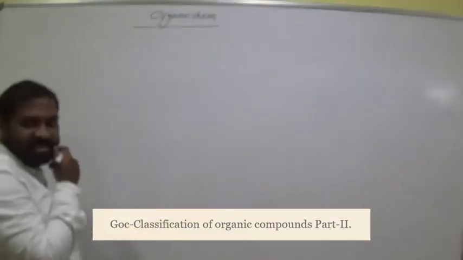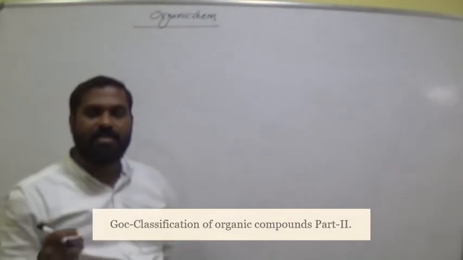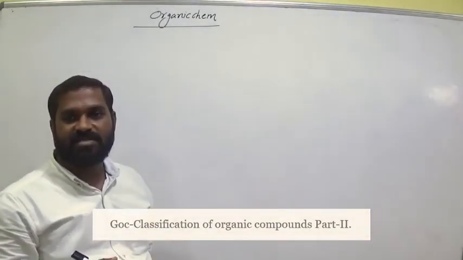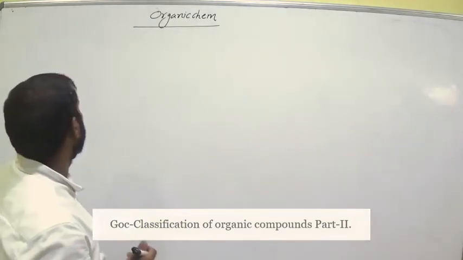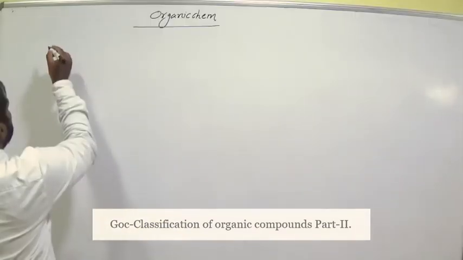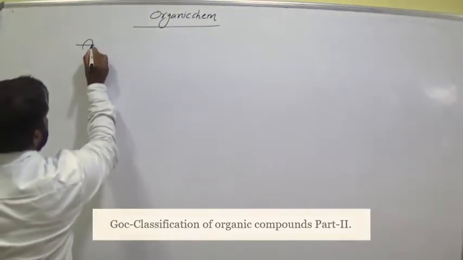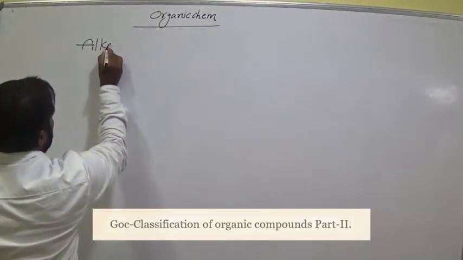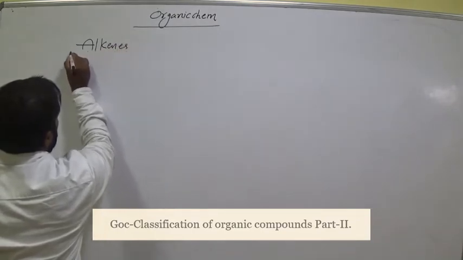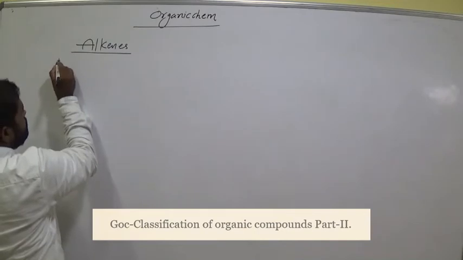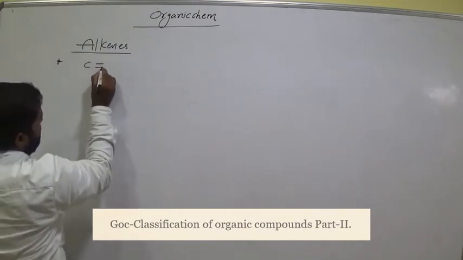So we discussed alkanes and some important formulas. Now come to alkenes. Alkenes, general structure.